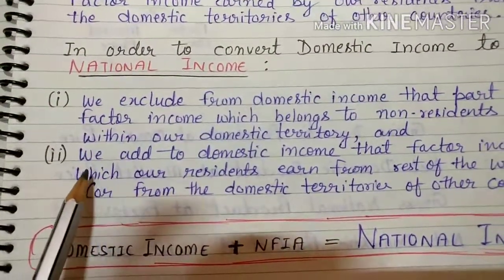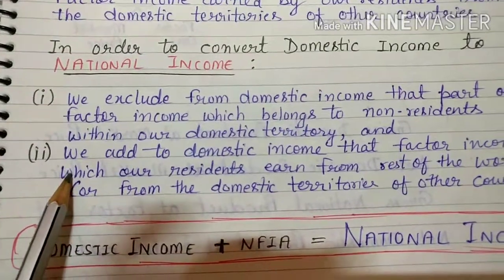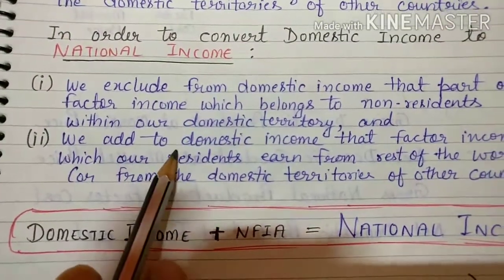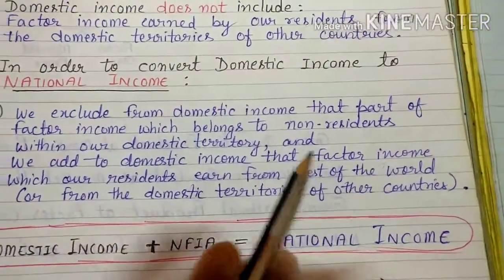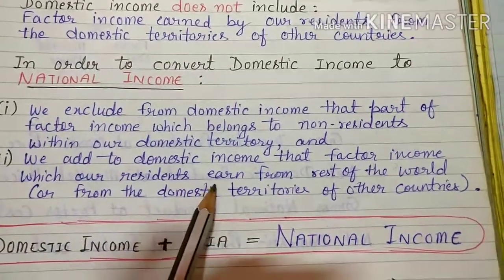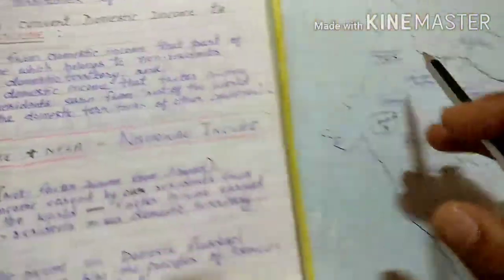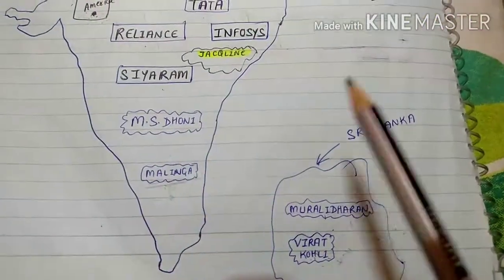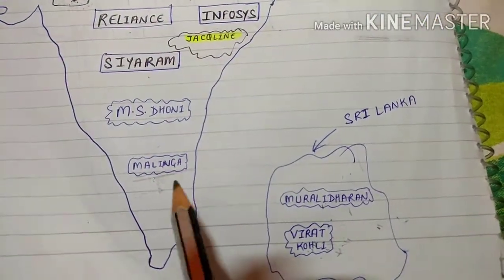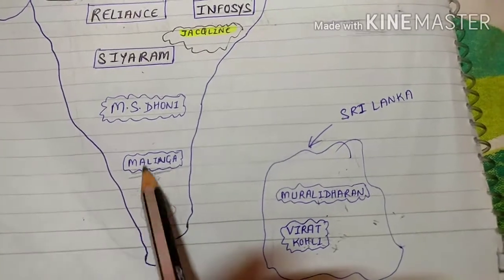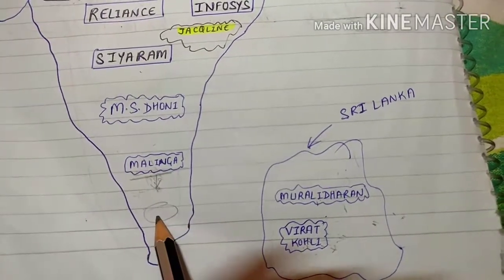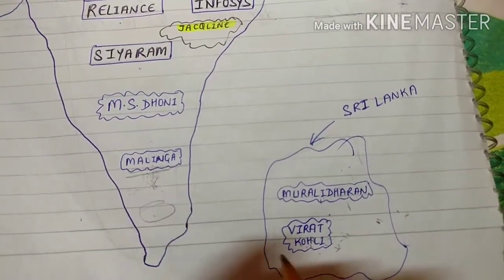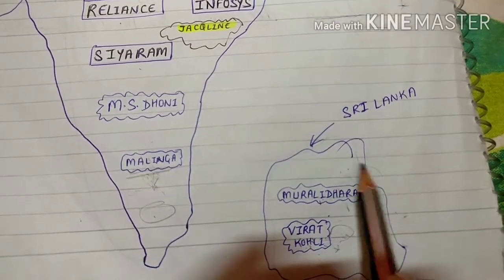And one more part: something we have to add also. What do we add? We add to domestic income that factor income which our residents earn from the rest of the world. Suppose we have taken our domestic income. From that domestic income we subtract the money earned by Malinga, and we add the amount earned by Virat Kohli from Sri Lanka.